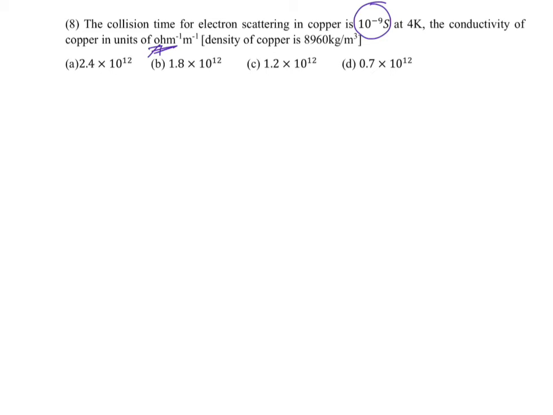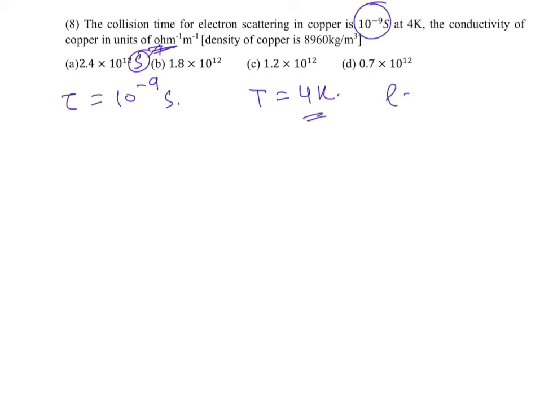Ohm inverse means actually Siemens, sometimes Siemens are given. The density of copper is given. So tau is 10 to the minus 9 second, at 4 Kelvin. This is not required, I guess.